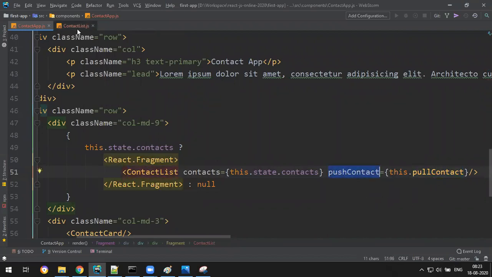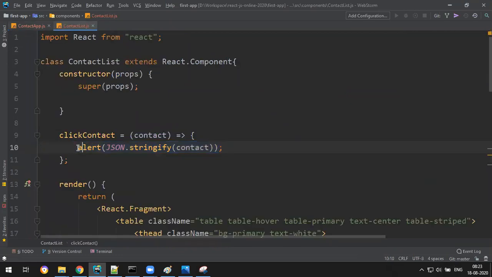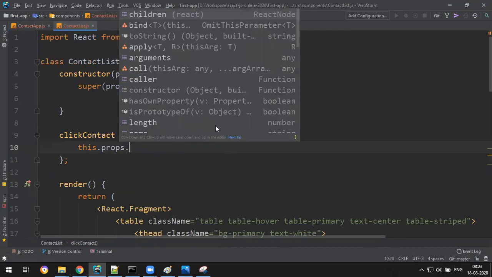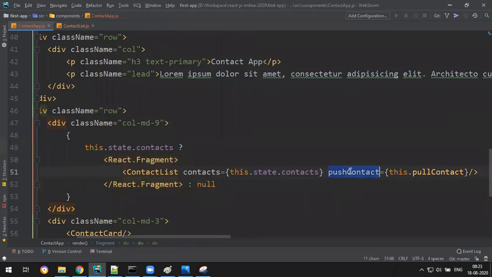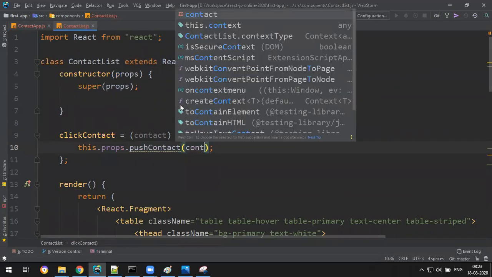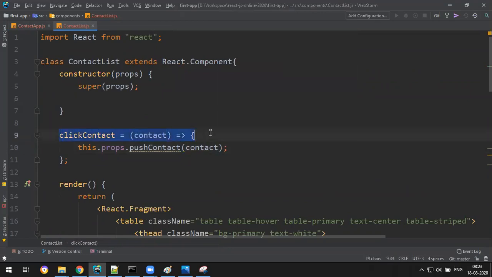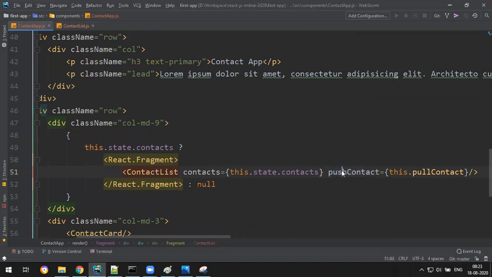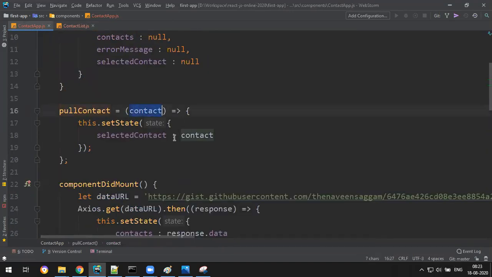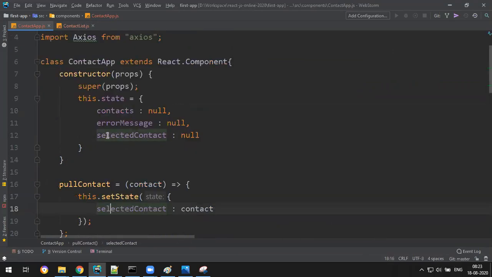So in this, instead of the alert, this dot props dot push contact, and you need to provide the contact. This function executes for every click, and I'm pushing to push contact, and that push is equal to pull, and that pull is equal to this function, which gets the contact, receives it and adds it to the state of the parent.